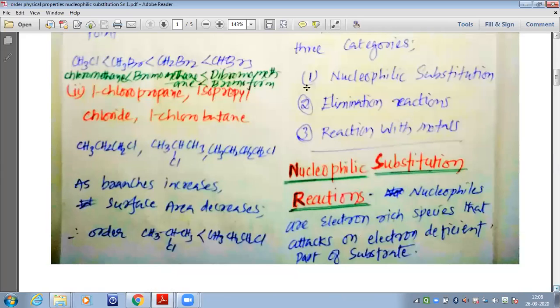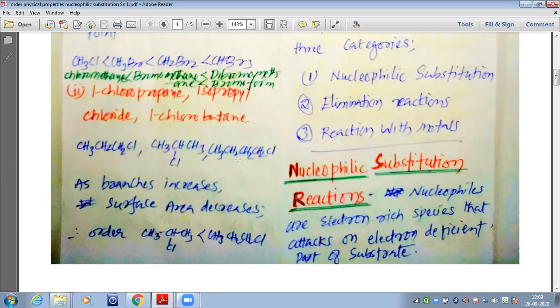Same way we have another question given: 1 chloropropane, isopropyl chloride, and 1 chlorobutane. For that we have written the formulas CH3CH2CH2Cl, CH3CHClCH3, and CH3CH2CH2CH2Cl. In the third compound, 1 chlorobutane, you can see that there are 4 carbons. So one CH2 group is more as compared to the previous 2 compounds, and that is why the molecular mass is going to be highest for 1 chlorobutane among all these 3.